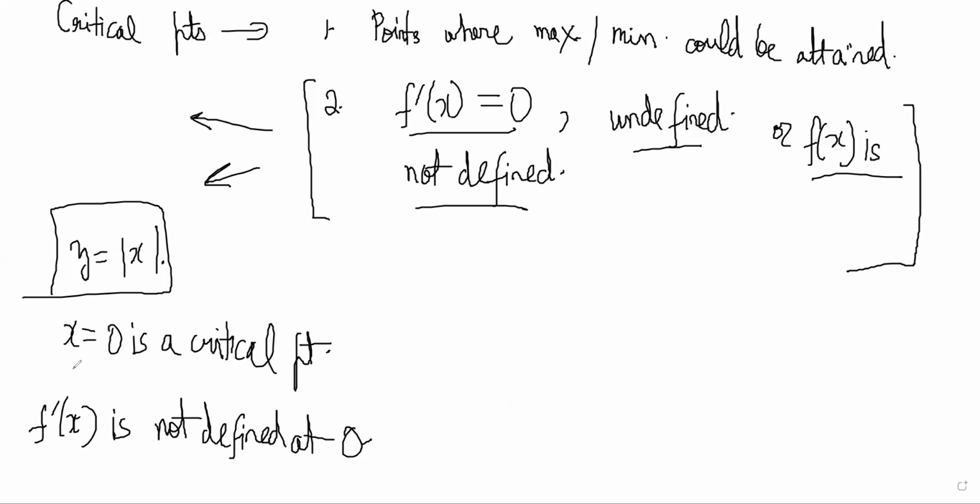Why is this not defined? f dash x is not defined at 0. Do you know this for this curve? No, sir, I'm not sure. So, differentiability, that means you're not sure on. Differentiability has been discussed in chapter 1 and 2, no? Continuity and differentiability will be either at the end of chapter one or in the second chapter. So continuity was there. Differentiability will also be there in the second chapter when he's discussing derivatives.